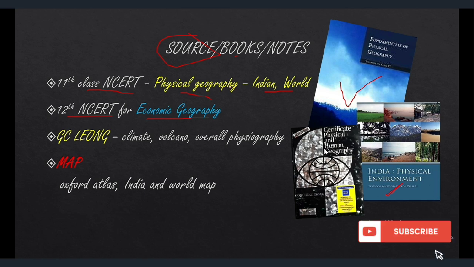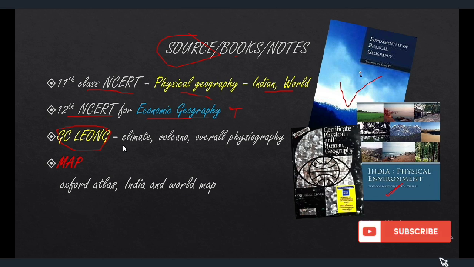I will say for understanding purpose, check out this book, and then you can refer some notes of some good institutions for economic geography because those books are not that much updated, and I really felt bored. So then GC Leong, this is one of the very important books because these two books are basics.